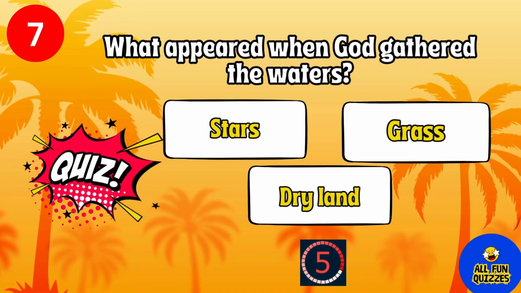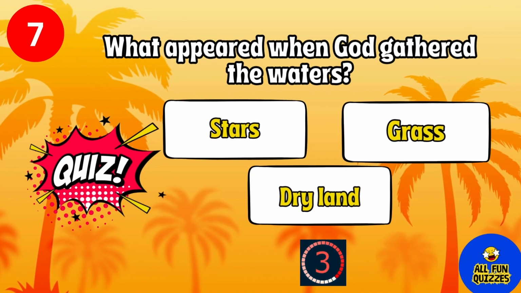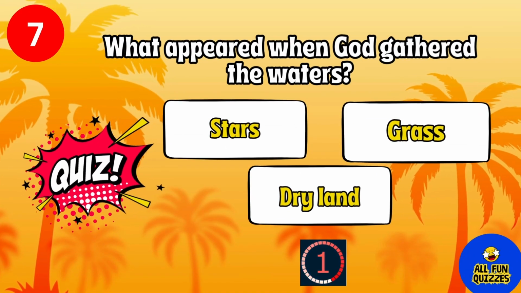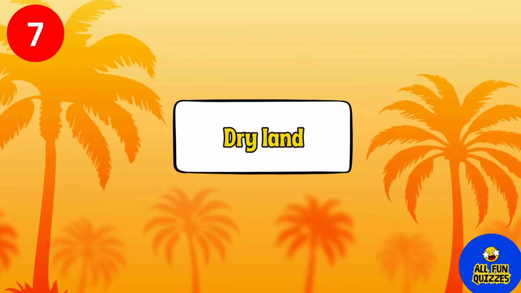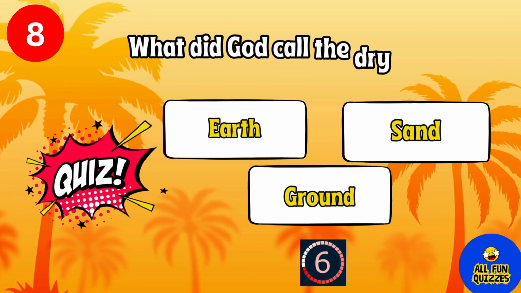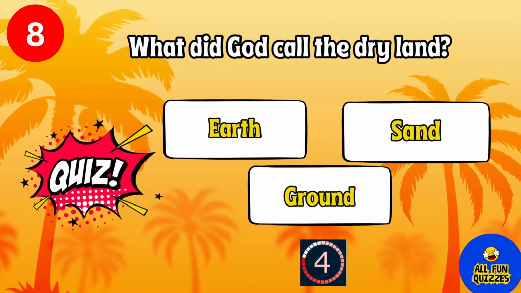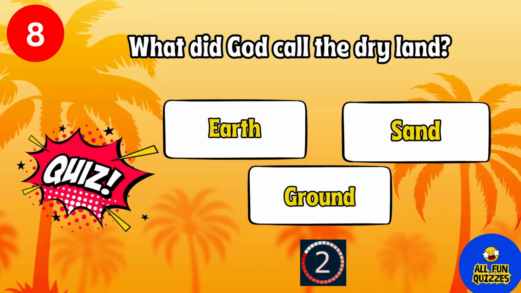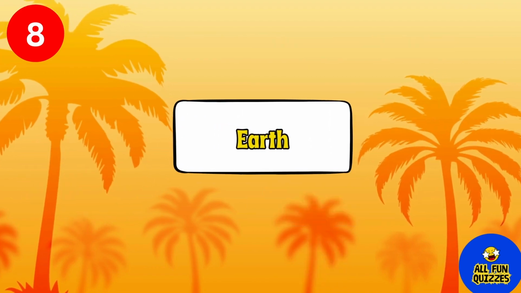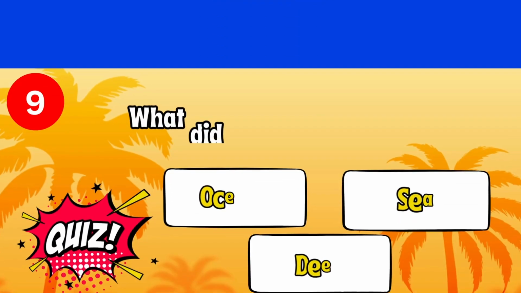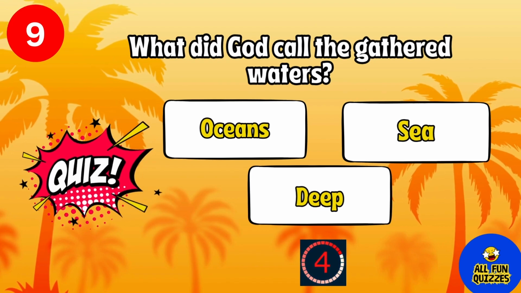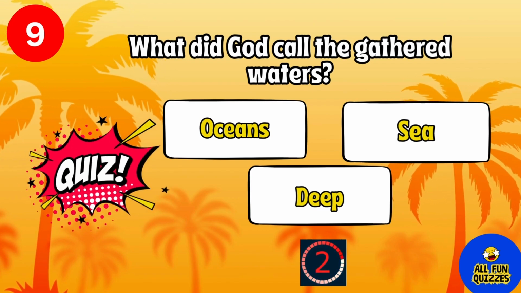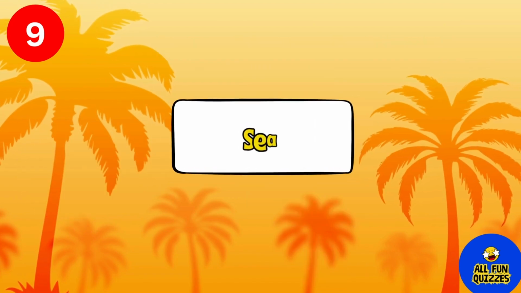What appeared when God gathered the waters? Dry land. What did God call the dry land? Earth. What did God call the gathered waters? Sea.